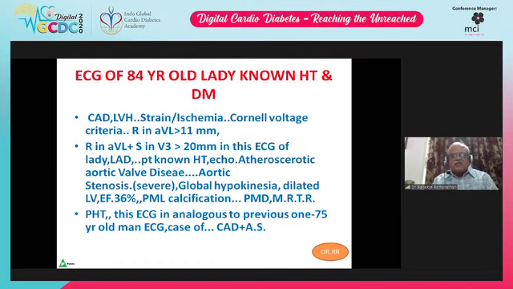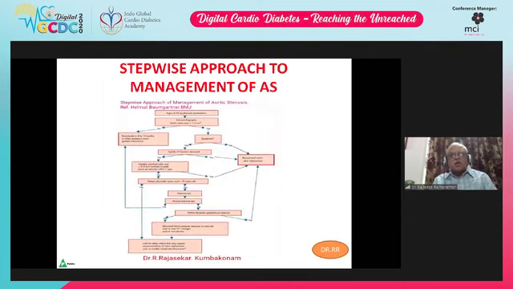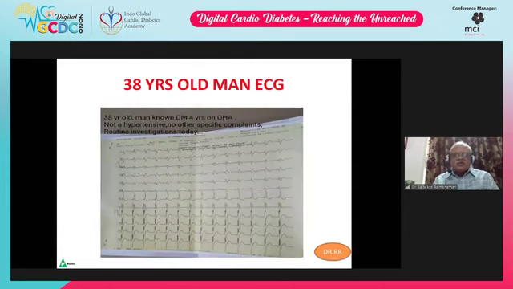Also, this patient's ECG is analogous to the previous one: a 75-year-old man, ECG of a case of CAD and aortic stenosis, pulmonary hypertension also. So how do you approach the management of aortic stenosis? We all know whenever a patient comes, we have to evaluate ECG, echo, investigations, further investigations, and with the ECG and echo, we can clinch the diagnosis.